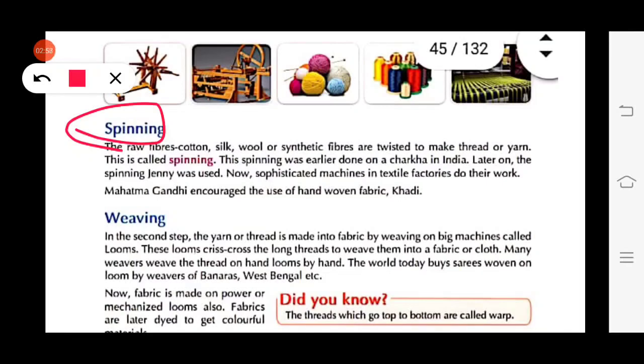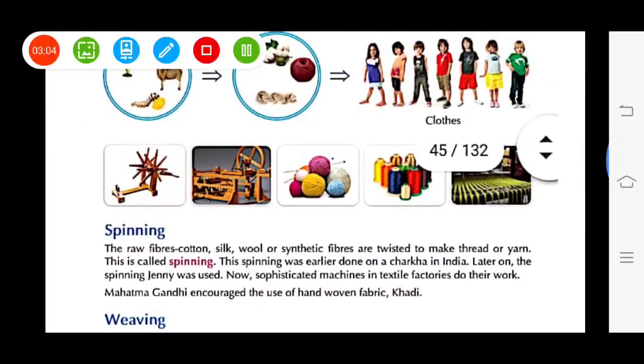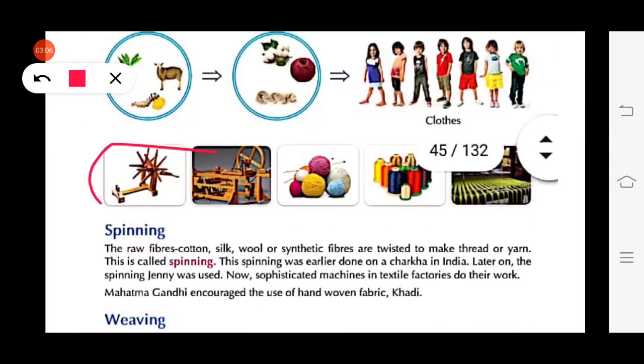This spinning was earlier done on a charkha in India. This is a picture of a charkha. Later on, the spinning jenny was used. Spinning jenny is a modern version of charkha.